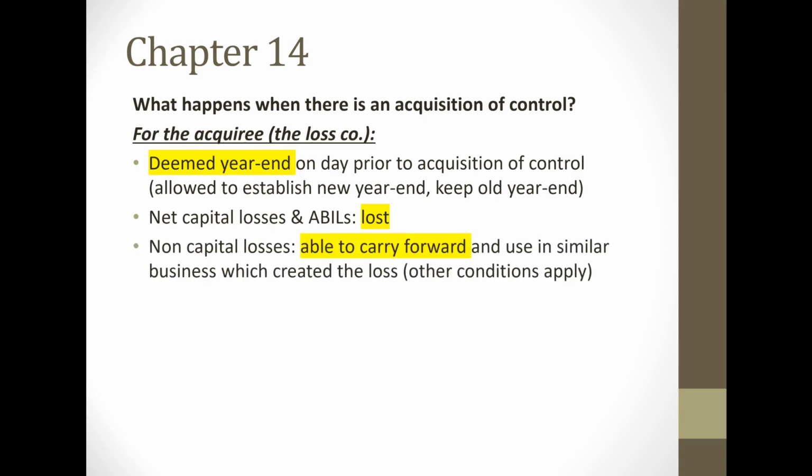However, non-capital losses, losses which arose from businesses, they will carry forward, but they can only be used against gains from similar businesses or activities which created the loss. There are a couple other conditions that apply, so check your textbook for those as well.